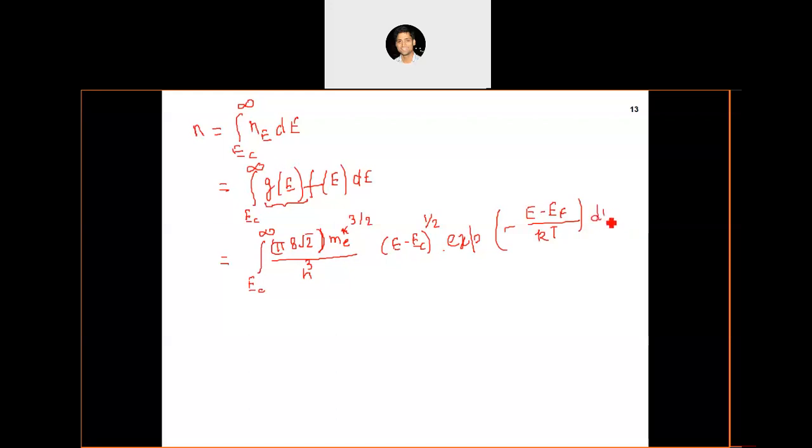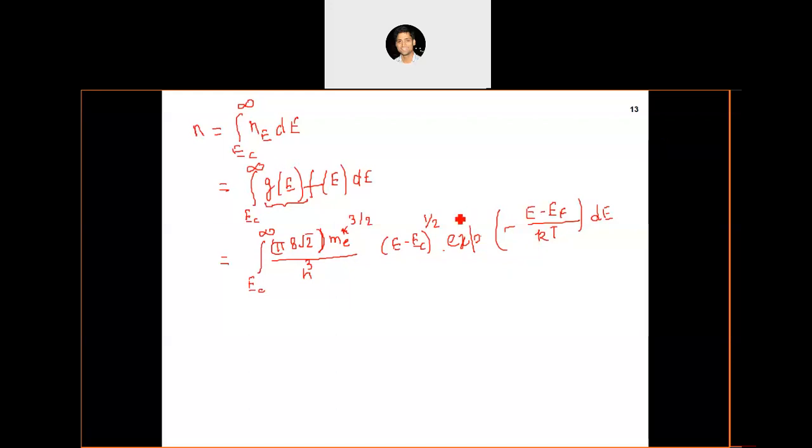This is one of the very major differences between metals and semiconductors. If there is still some confusion regarding why we approximated the probability distribution function for electrons with Boltzmann statistics, I can explain it again. Okay, if it is clear, then after that it is very simple.